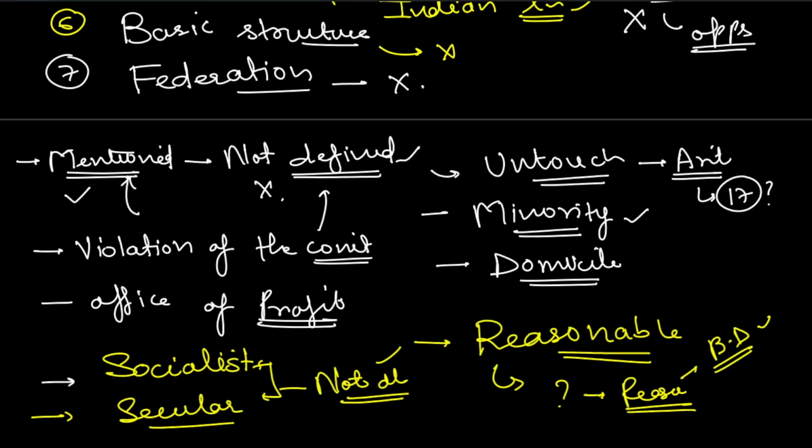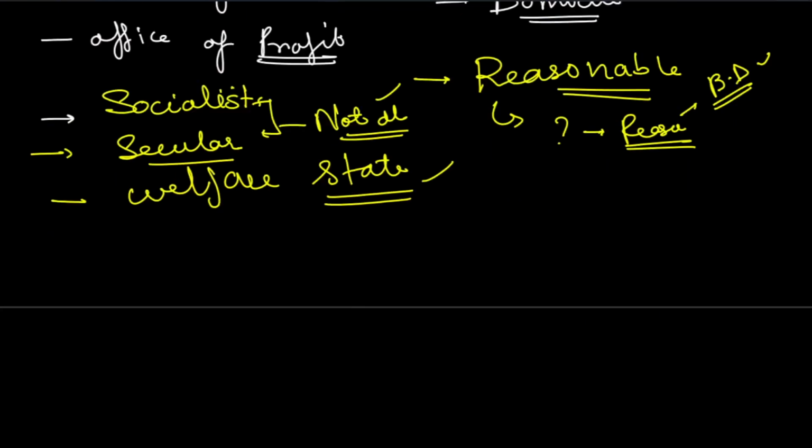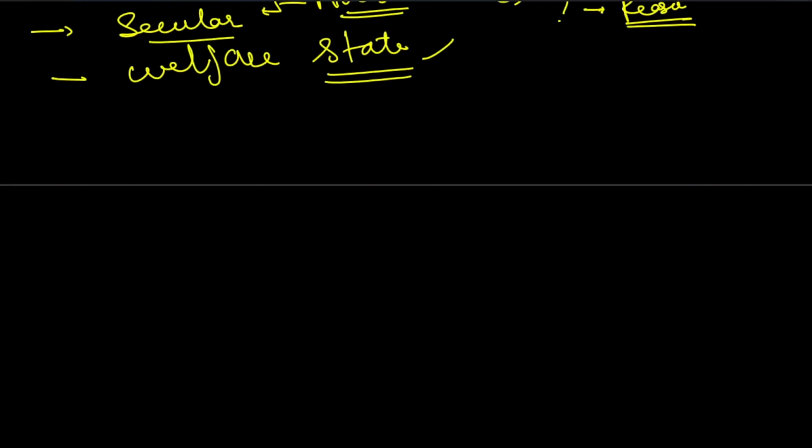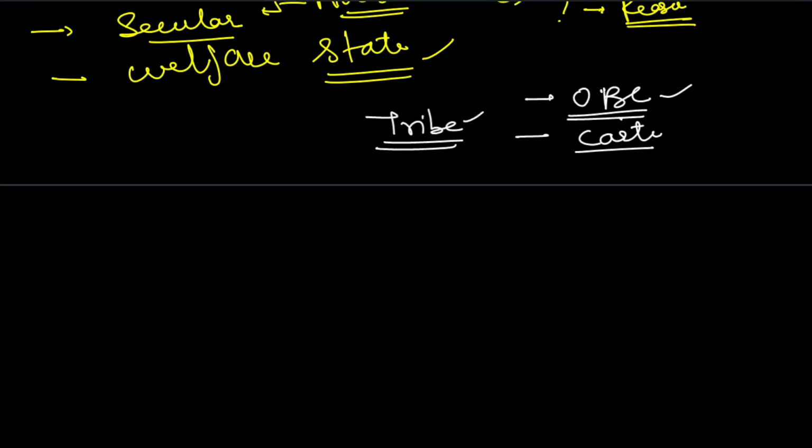And lastly, there is welfare state. Welfare state. So this is also not defined. Some other small terms we will see very quickly. Okay, some other terms are OBC, mentioned but not defined. Then we see the caste or tribe, mentioned but not defined. All right, we see the public order,